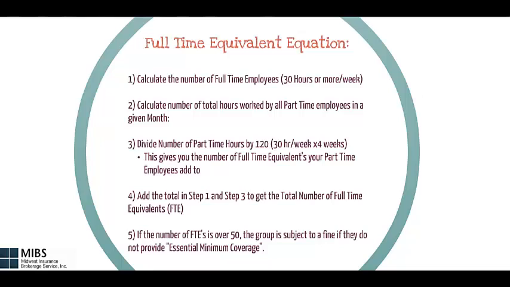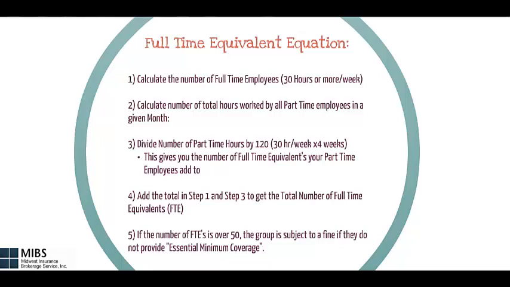Here's the equation. First, we want to calculate the number of full-time employees working 30 hours or more a week. Second, we need to calculate the number of total hours worked by all part-time employees in a given month. We then take the number of part-time hours and divide by 120. 120 is 30 hours a week times 4 weeks. This gives you the number of full-time equivalents your part-timers add up to.